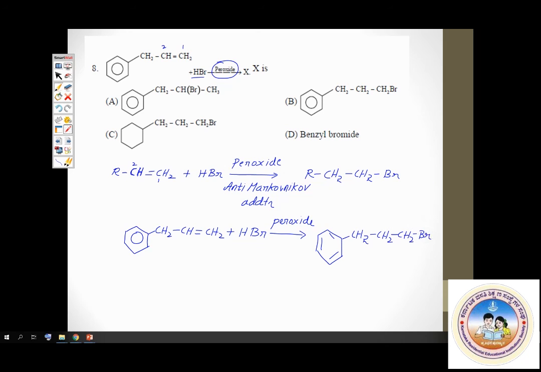So observe, in which option you have bromine attached to the first carbon? Bromine is attached to the first carbon in option B and option C. But option B has a benzene ring in it. Option C, there is no benzene ring. But look at the reactant. Reactant also has a benzene ring. Therefore, option B is the correct option. So one must carefully select the correct option here. Yes, this is anti-Markovnikov addition, anti-Markovnikov product. That is question number 8.